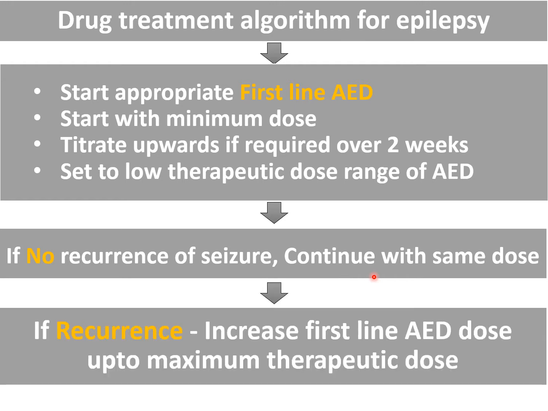And if there is a recurrence of the seizure, then you have to increase the dose of the first line anti-epileptic drug which you have chosen according to the specific type of epilepsy. And you can go up to the maximum therapeutic dose. Example, sodium valproate, we can go up to a maximum of 45 mg per kg per day. So start from 15 and go up to 45, and slowly increase the dose if there is recurrence.